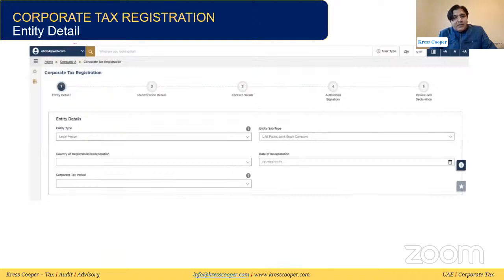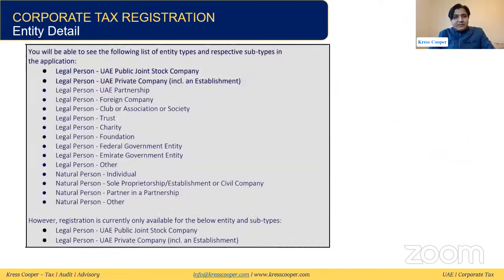This is the entity detail. In the entity detail section, they are asking what is the type of the entity. An entity can be a legal person or a natural person. We have already discussed what are legal persons and natural persons. Then we need to discuss the subtype of the entity. Then country of registration, incorporation, date of incorporation, corporate tax period, very basic information. This is the most important thing in the whole guide.